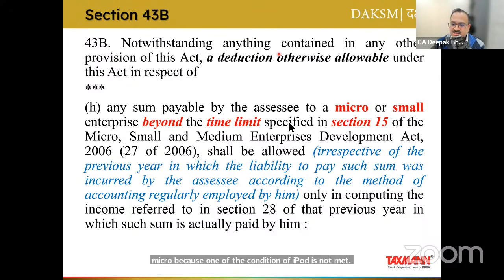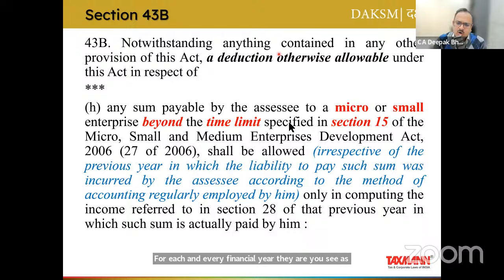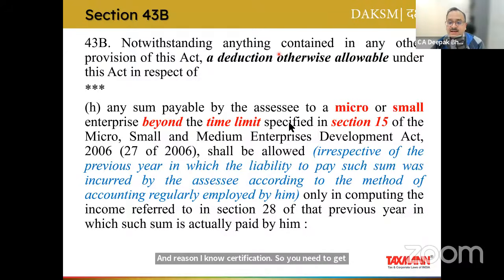Practically, we are obtaining MSME registration. The system shows plant or machinery obtained from financial year 2021. Is it correct? No, sir. Kindly go back to your MSME portal and download the fresh certificate. If you want, I can show you the fresh certificate also. For each and every financial year, as far as financial year 23-24 is concerned, the certificates have already been updated based on 22-23, not 22-21. I told you in the very beginning, Neeraj ji, that this is an annual certification. So you need to get confirmation from your supplier on a yearly basis.